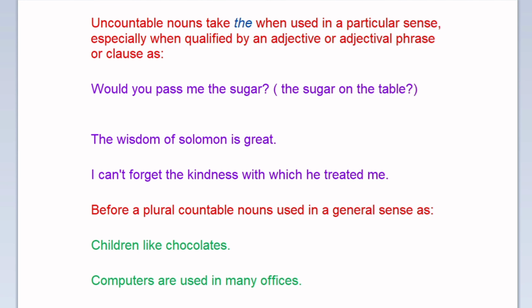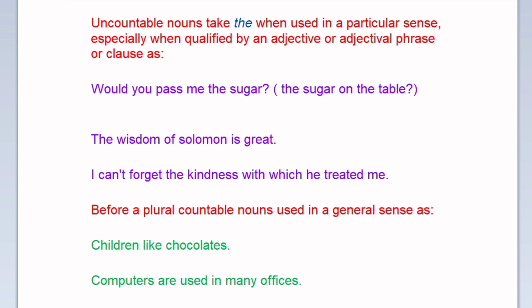Uncountable nouns take "the" when used in a particular sense, especially when qualified by an adjective or adjectival phrase or clause, as in "Would you pass me the sugar?" which is equal to the sugar on the table. "The wisdom of Solomon is great." "I can't forget the kindness with which he treated me."